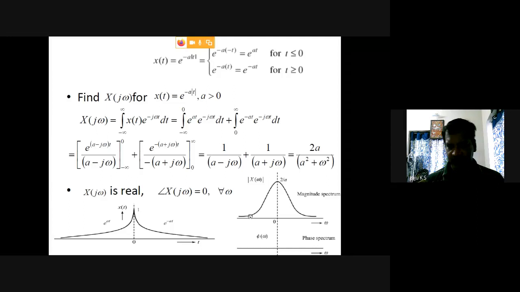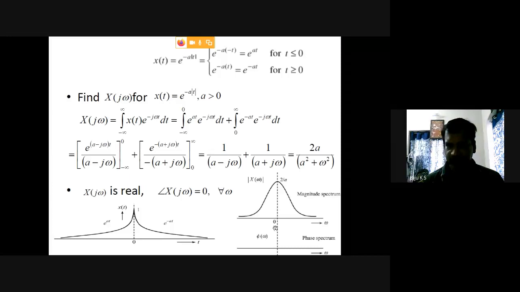When finding the modulus of X of j omega, taking the magnitude, the denominator you can take as 2a itself, and the numerator is a square plus omega square, because there is no imaginary part, so when you take the magnitude, the same values are obtained.